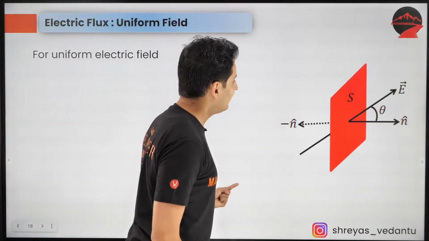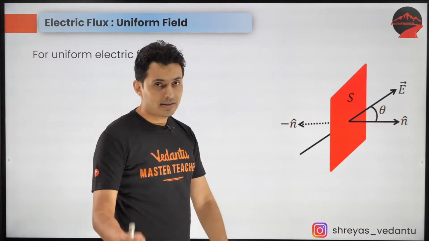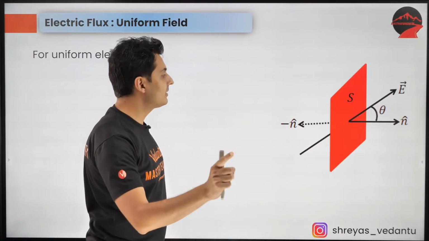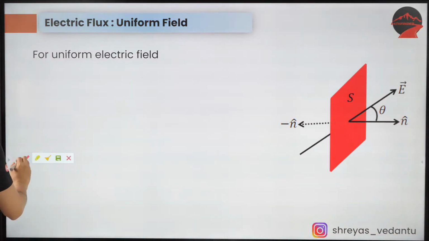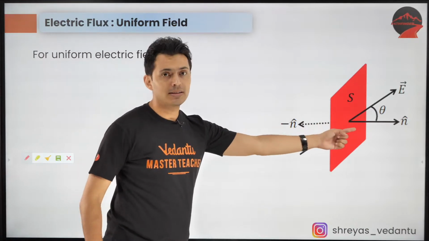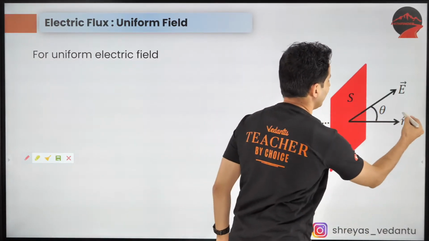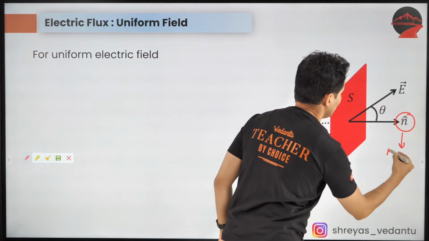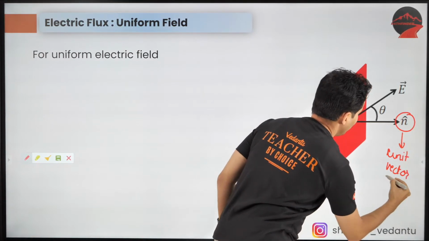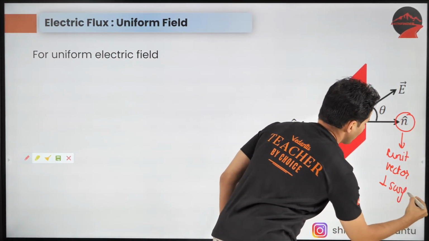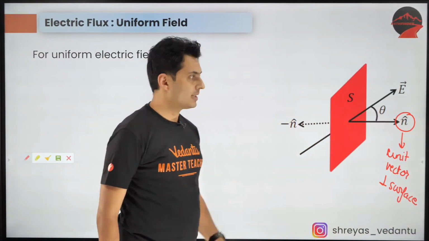Now, if the field is at an angle to the surface, to figure out the flux, here is what I'm going to do. Look at that red color surface, guys. If I draw a perpendicular, what is this n hat? It is a unit vector perpendicular to the surface.